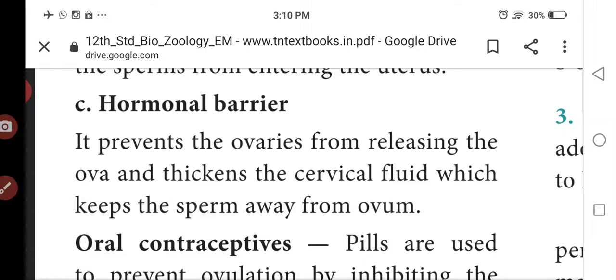So it is the ovary releasing the ova. It's not ovum, ova is released from the ovary. So it is the thickness of cervical fluid which keeps some sperm away from the ovum.